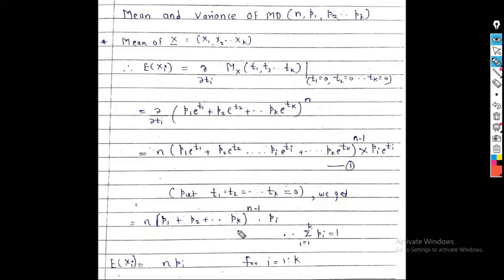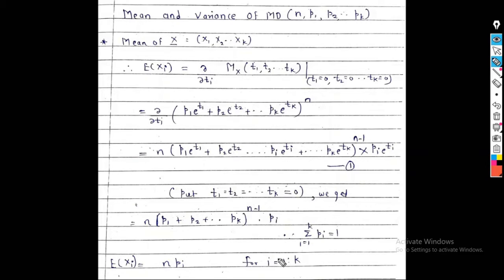Again we know that the summation of pi in the multinomial distribution is 1. So summation i running from 1 to k is equal to 1. So p1 plus p2 plus pk is equal to 1, and 1 raised to n minus 1 is again 1, because 1 raised to anything is 1. So we get n into 1 into pi. So we get finally n into pi. So expectation of xi, that is the mean of the multinomial distribution, is n into pi for i running from 1